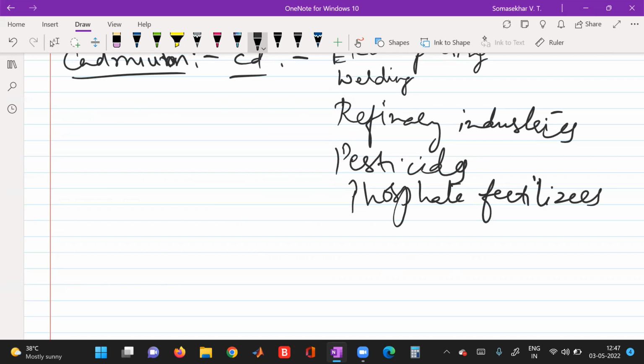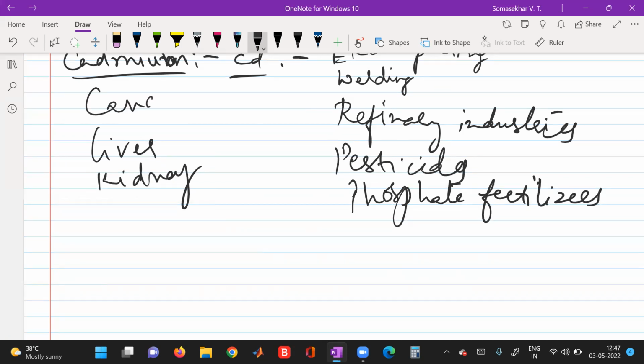From the phosphate fertilizers, cadmium is released into the air, and it is poisonous at a very low level. It accumulates in the human liver and kidney. It causes hypertension and kidney damage, and it may turn out to be carcinogenic in humans.